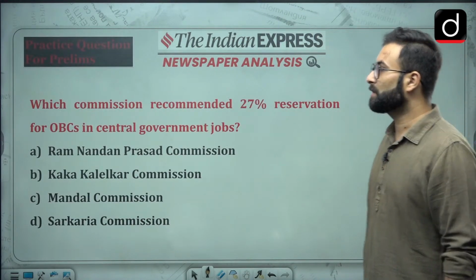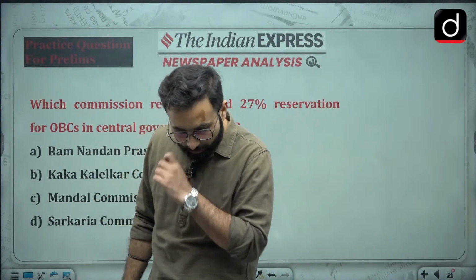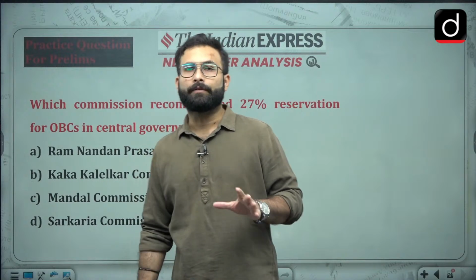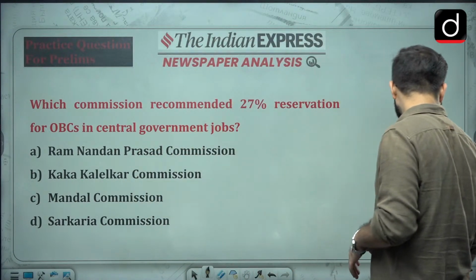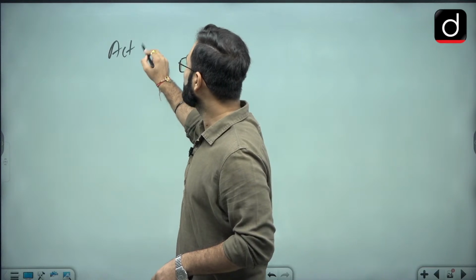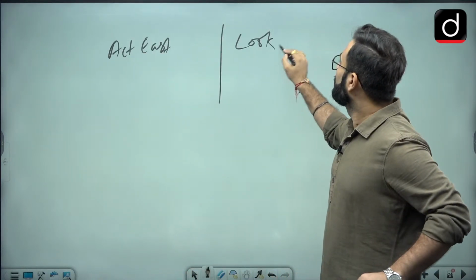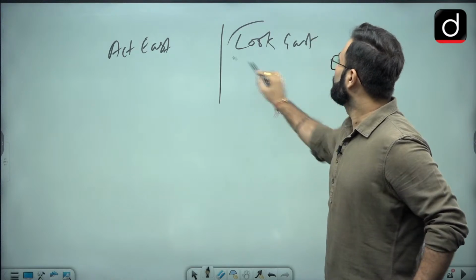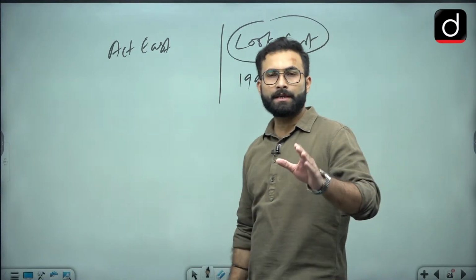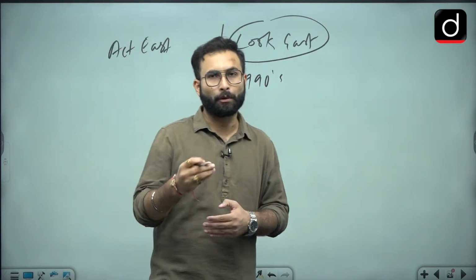There is this practice question for you. Before that, there was this query asking: can you explain the Act East policy and Look East policy and their differences? Okay, so fine. When we talk about Act East and Look East, Look East was the policy which came in the 1990s. At that time India had opened up its economy, so we wanted good economic partners.